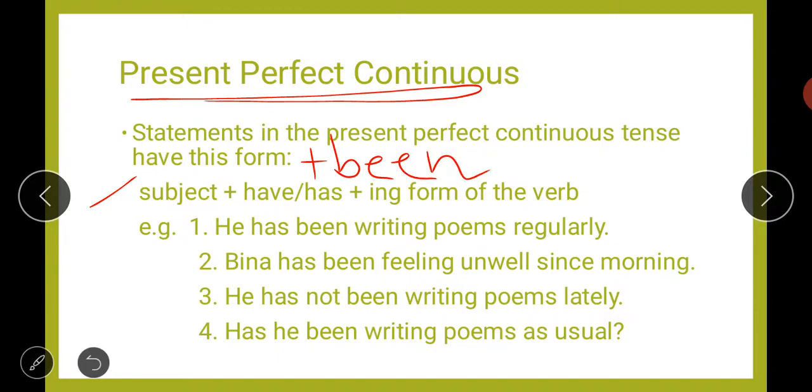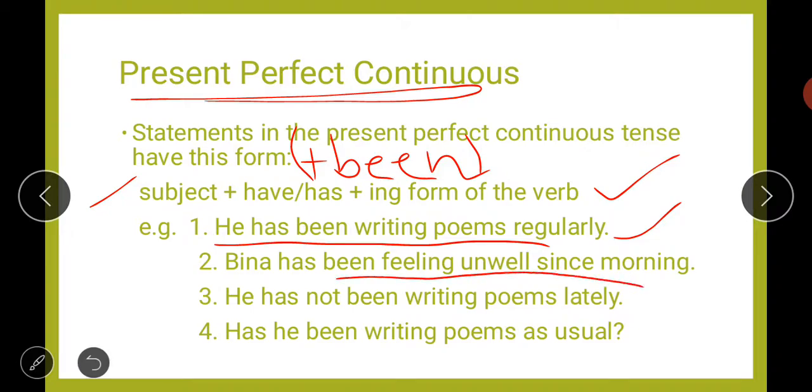As we have studied from that table also, this "been" is just a slip of the pen. It is a missing word, and we will add "been" here also. Subject plus has/have plus been plus the -ing form of the verb. This will be the base form of your present perfect continuous tense. For example, he has been writing poems regularly. Beena has been feeling unwell since morning.